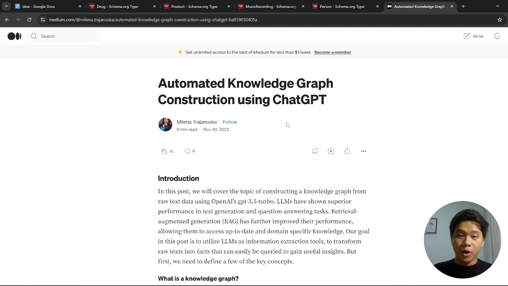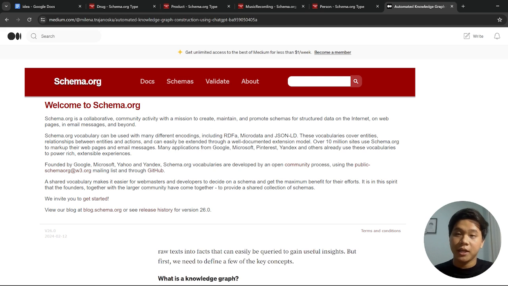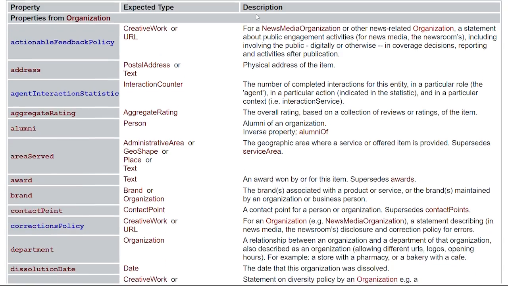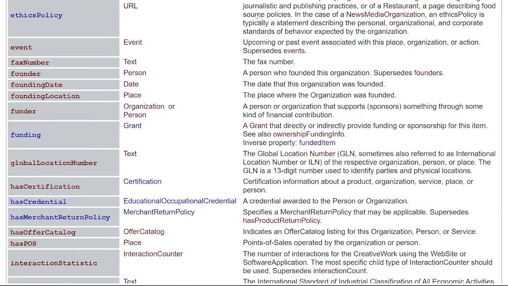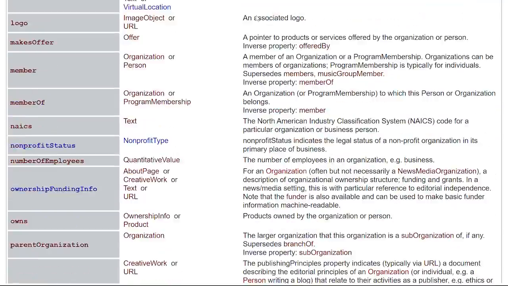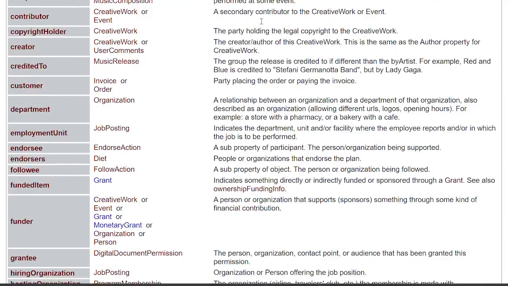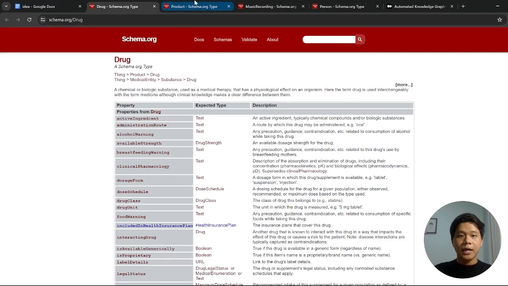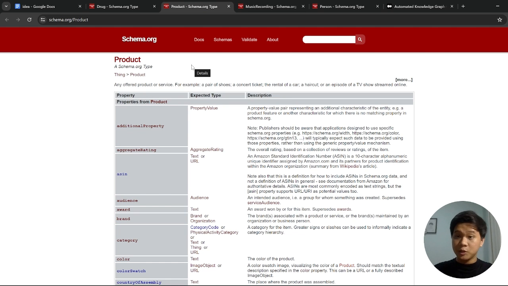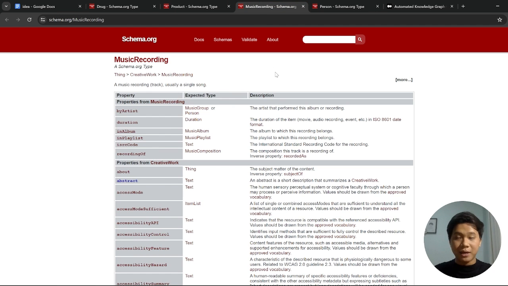Actually, I'm inspired by what Milena Zhirchinovska has done in her experiment using schema.org in defining entities and relationships. In my opinion, schema.org will be helpful because it provides very detailed explanations and descriptions about entities and relationships for most cases in this world. For example, if you have drug data, you can use the schema.org for drug, and product if you have a data set about e-commerce products, or maybe if you have very specific data about music recording, you can also use this.